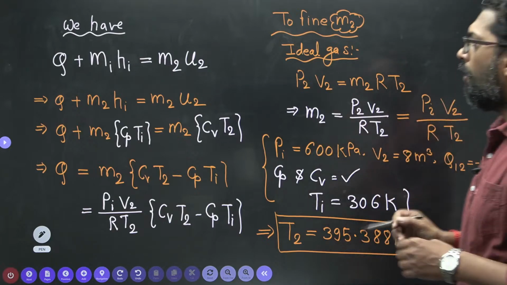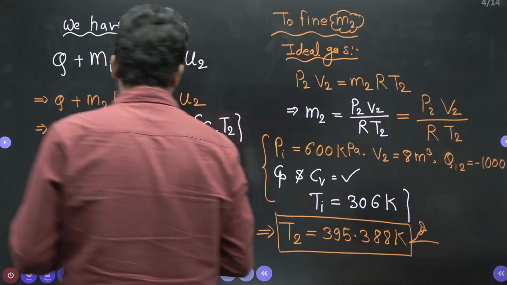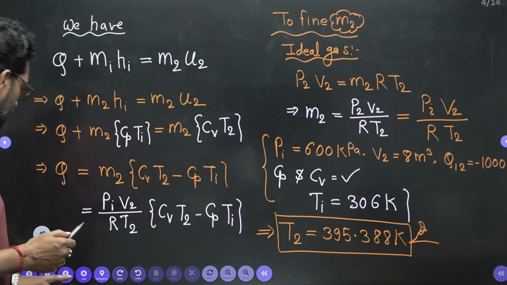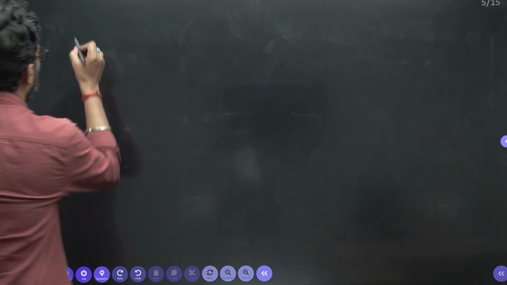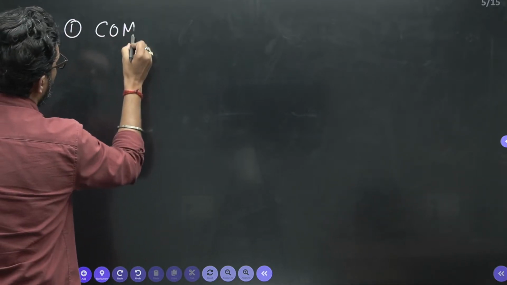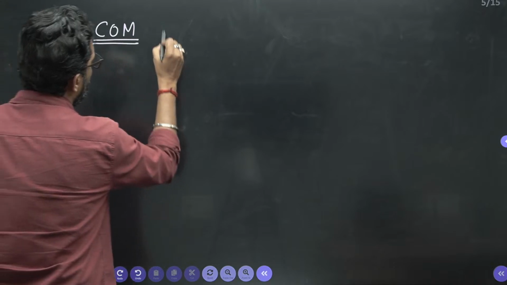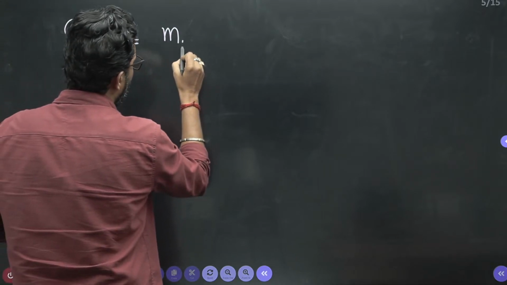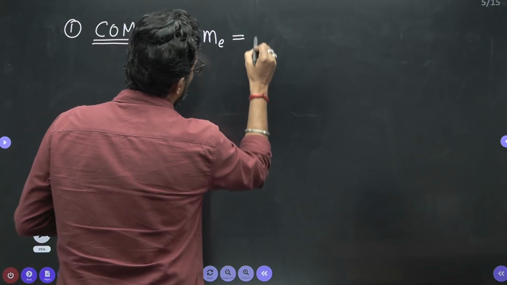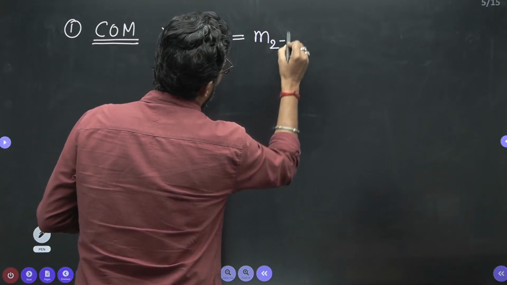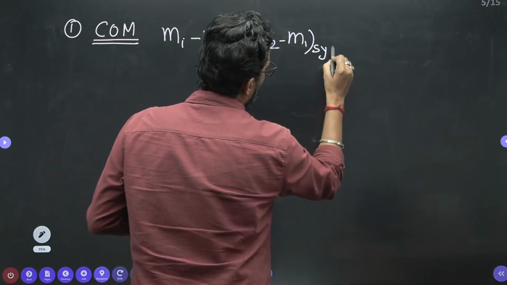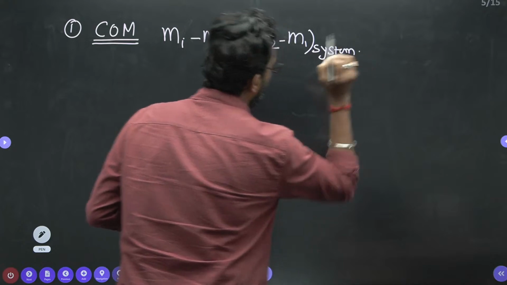So what is the motivation in this question? Apply the conservation of mass. That means simply two equations. First, conservation of mass. What is the conservation of mass? Mass inlet minus mass exit is equal to M2 minus M1 of the system. That's it. This is your conservation of mass.